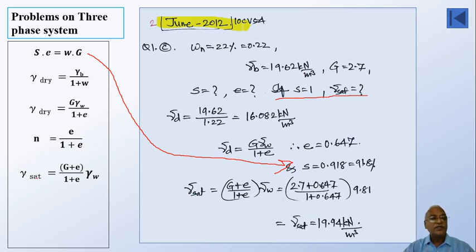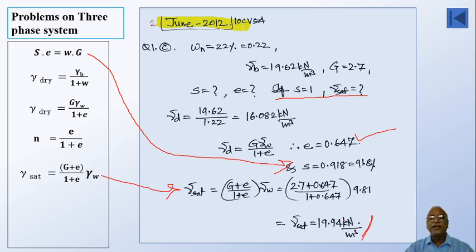Then what to do? We have gamma saturated equation. The same equation I have used here. Gamma saturated is G plus e divided by 1 plus e into gamma w. I know the value of G, 2.7, it is given. e I have calculated from there. Then divided by 1 plus e into 9.81. This comes out to be 19.94 kilonewton per meter cube.